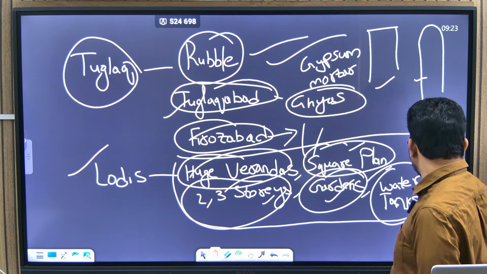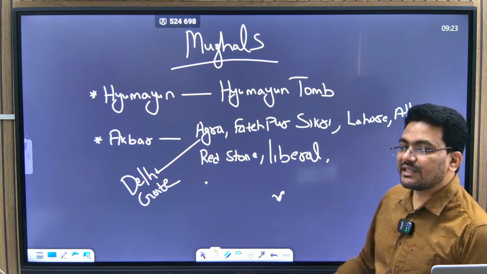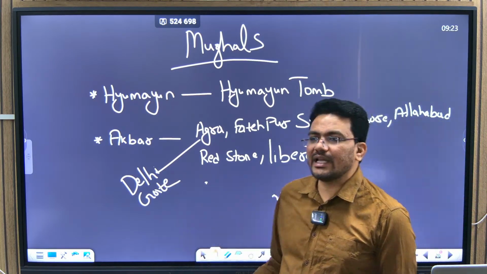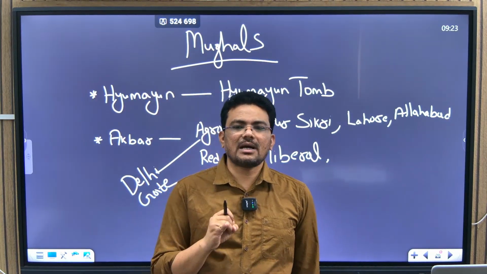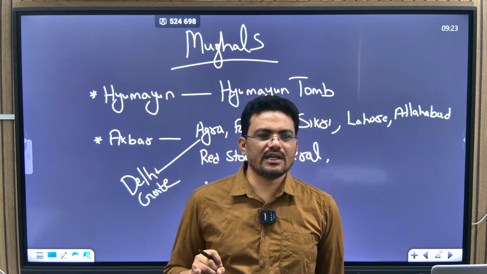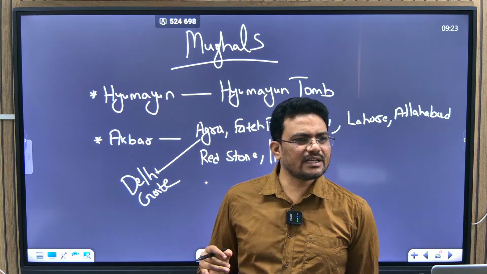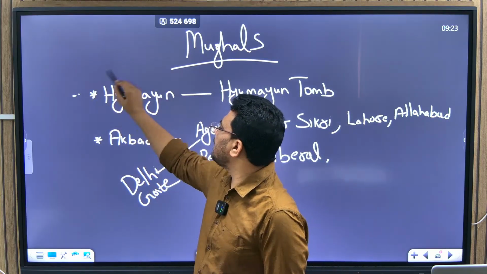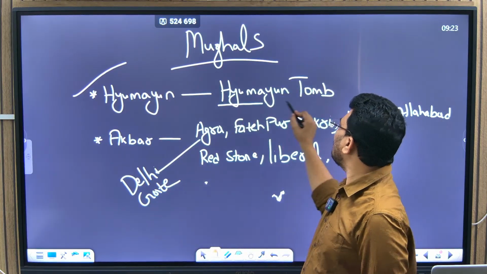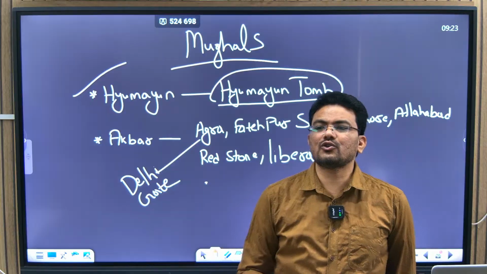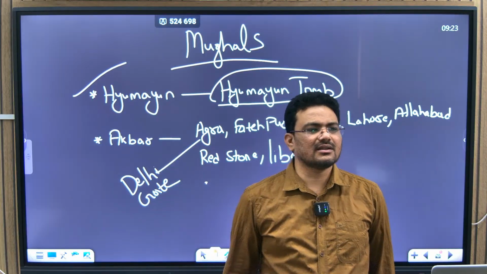Now we will move to Mughal architecture. In the Mughals, the first one is Babur. Babur does not have much history here because he left immediately and Humayun came up. For Humayun, the only construction is Humayun's Tomb, and that too after his death.